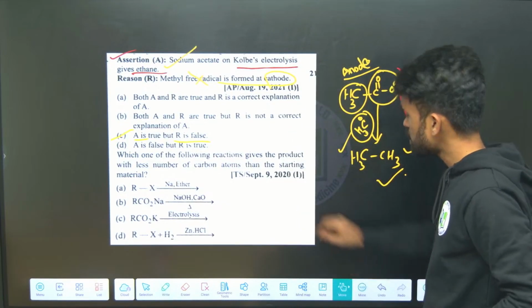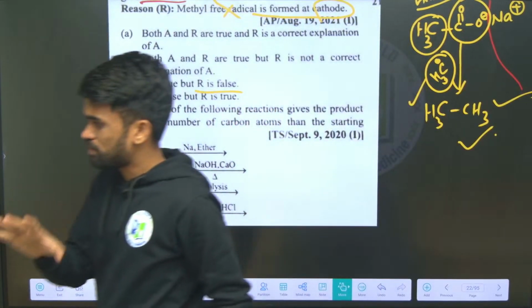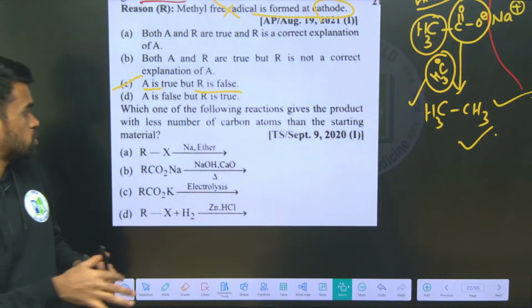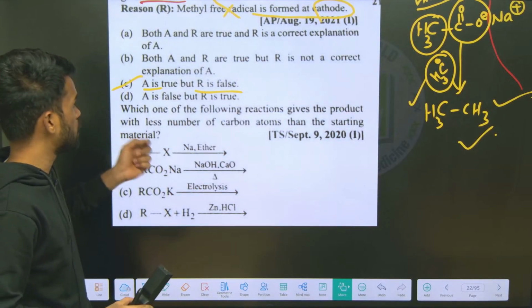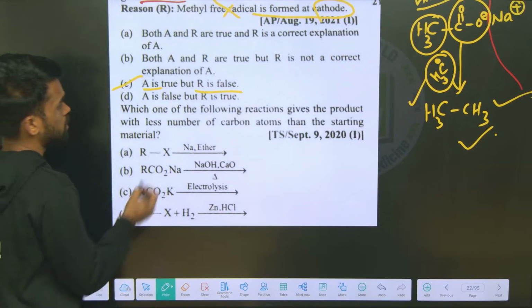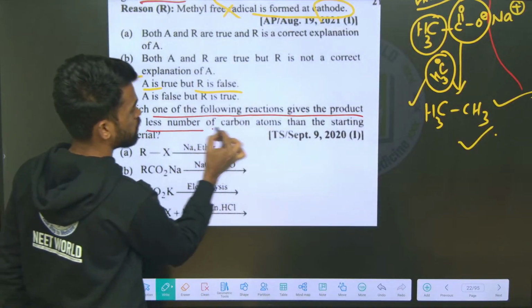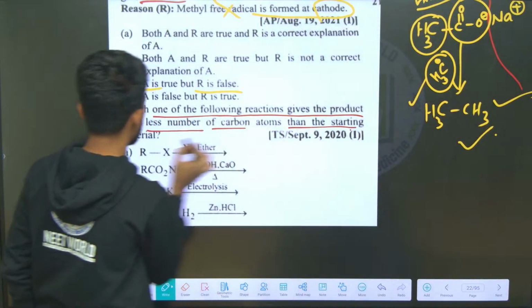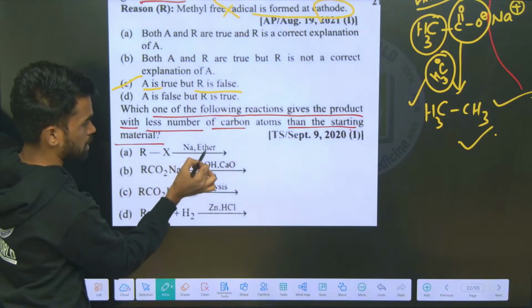Now just look at this. Till now, whatever we have studied, all those questions, all those concepts are included in this question. Just tell me what is the first answer. Which of the following reactions gives a product with fewer carbon atoms than the starting material? Yes, look at this. So what is this reaction?